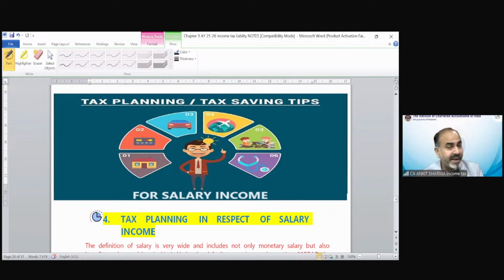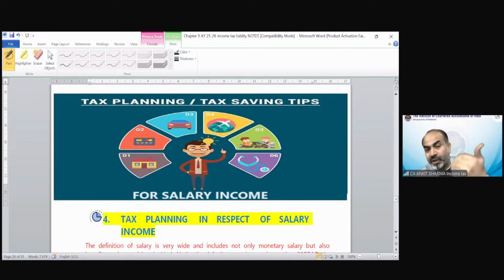It is not mandatory that this suggestion would be more beneficial for each employee, for each of my clients. It will depend upon the salary structure, the allowances part, the basic salary amount, the exemption limits, the perquisites, etc. So how to make a specific structure for an employee to minimize his tax liability would change according to the case. It would be different on a case-to-case basis.